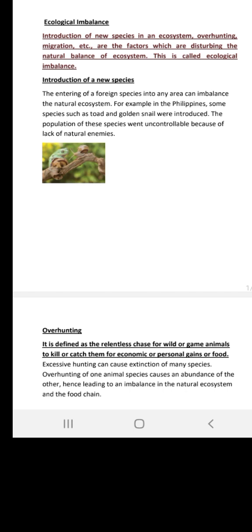So when it comes to such ecological imbalance, some are going to survive, some are going to die. Okay, introduction of new species. How does this phenomenon happen? It is basically the entering of a foreign species into an area, which can cause imbalance in the natural ecosystem. Let us say some area was just enough to provide food to some frogs, and suddenly some frog eater is added to this area. That is going to be a danger for the frog life.